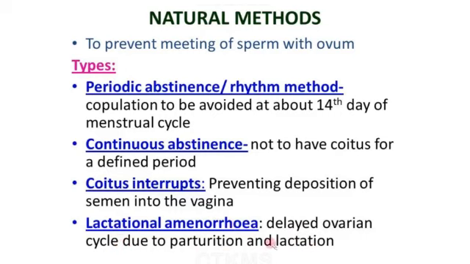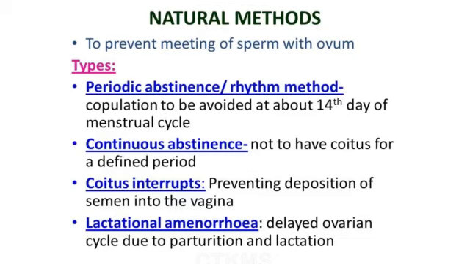During this period, it acts as a natural but unreliable form of birth control measure. During the lactation period, suckling of the baby stimulates the pituitary gland to secrete increased prolactin hormone. This prolactin hormone is very important for the production of milk.